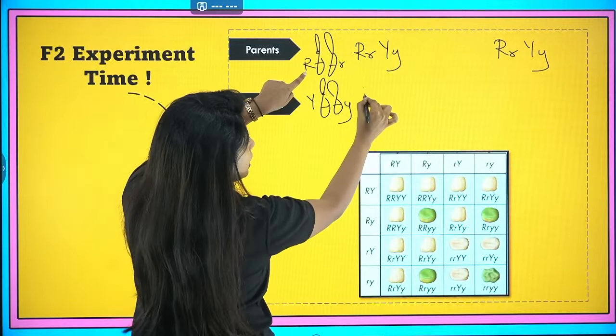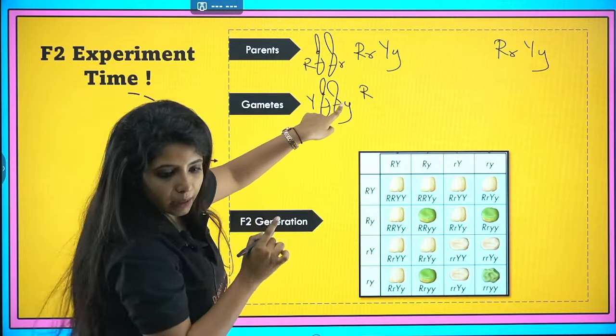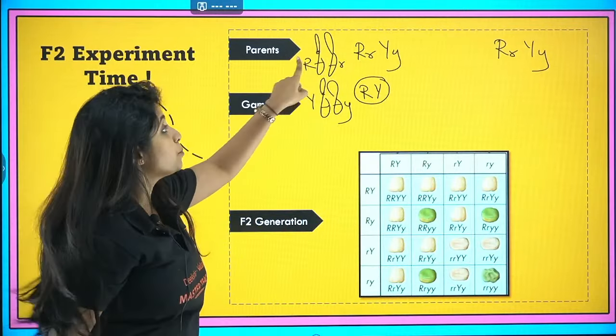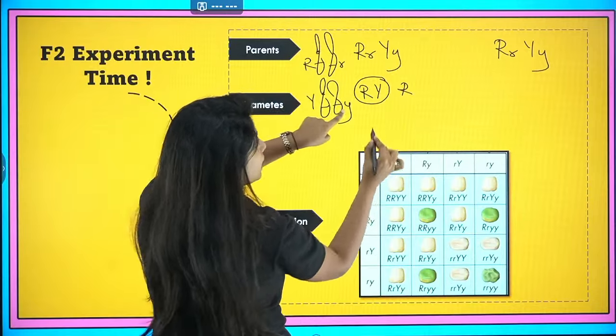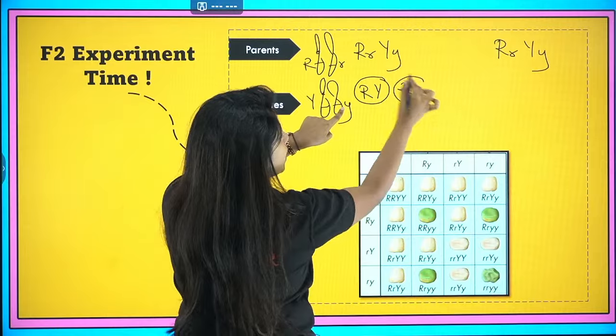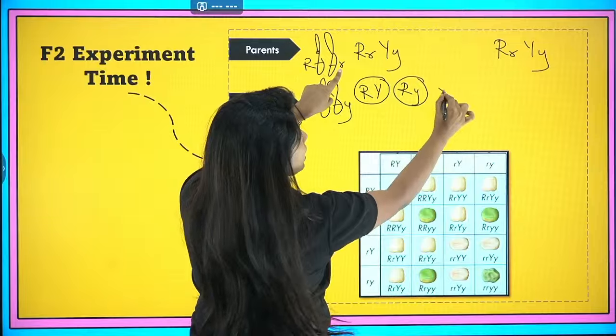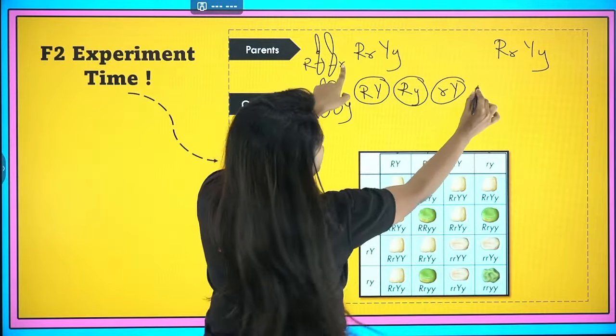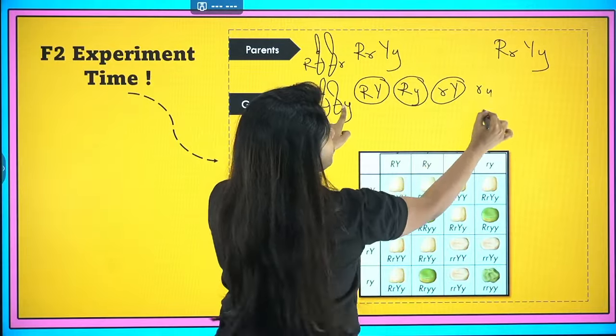Now, if you look properly, from this pair only one can come. Suppose I have taken capital R. From here only one can come, that is capital Y. So this is one gamete. Now, from this pair again, suppose capital R came, but here small y came in. So this is another gamete. From here small r came this time, and capital Y came. From here small r came, and small y came.